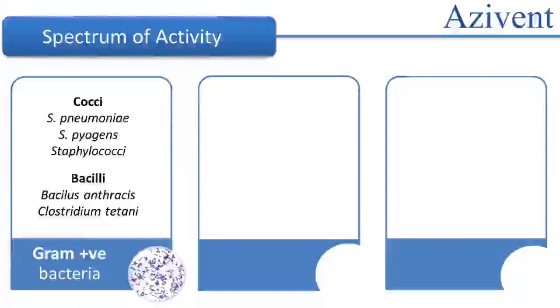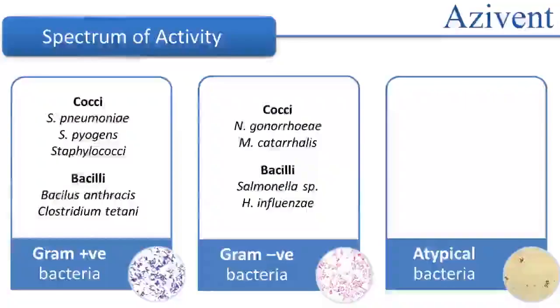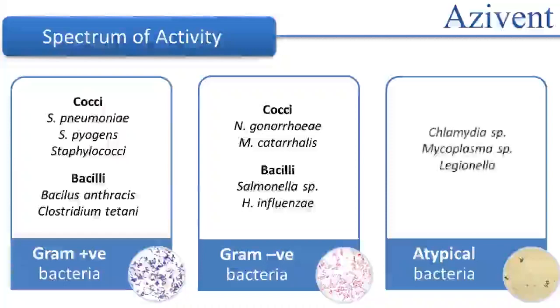It shows enhanced activity against gram-negative bacteria like N. gonorrhoeae, M. catarrhalis, Salmonella species, and H. influenzae. Azithromycin also acts against atypical bacteria, which are bacteria that do not color with gram staining but rather remain colorless. Examples of such bacteria are Chlamydia species, Mycoplasma species, and Legionella.